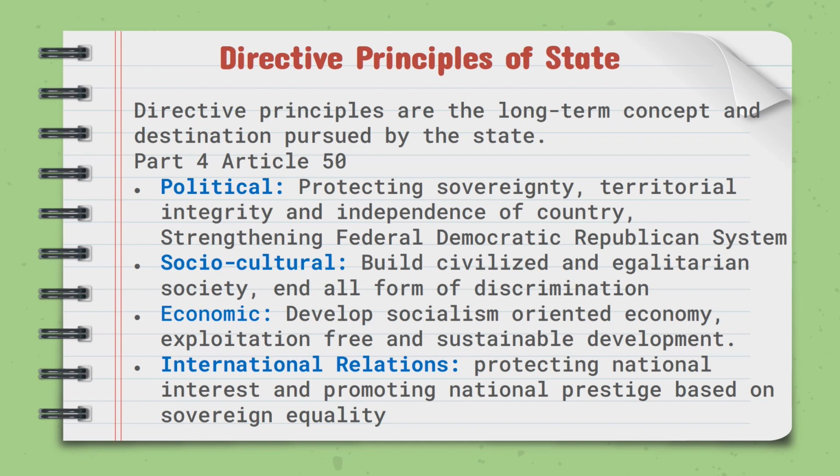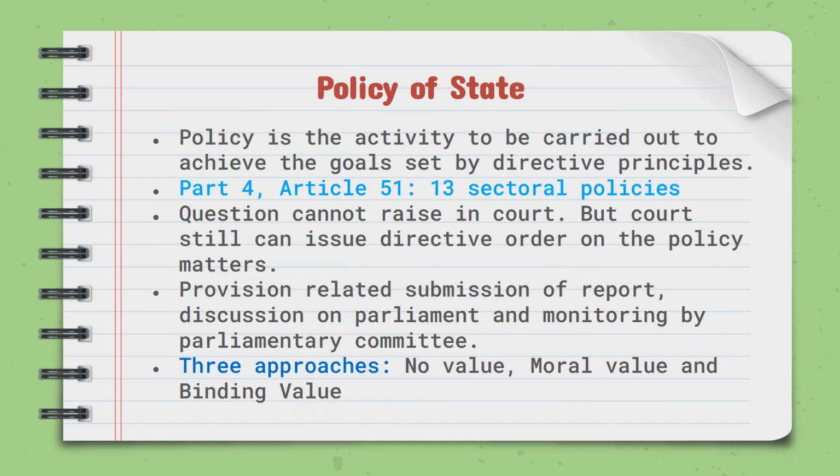Developing a socialism-oriented economy, exploitation-free and sustainable development. These are the economic principles. And protecting national interest and promoting national prestige based on sovereign equality. This is the directive principle related to international relations of our country. Let's discuss the policy of the state.